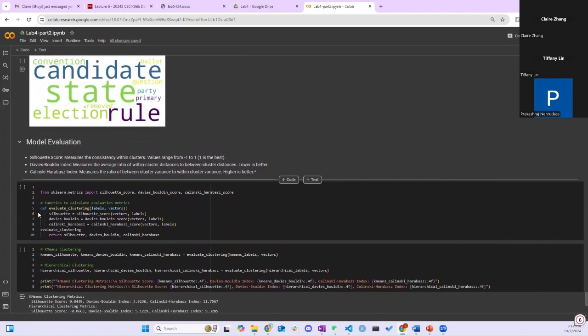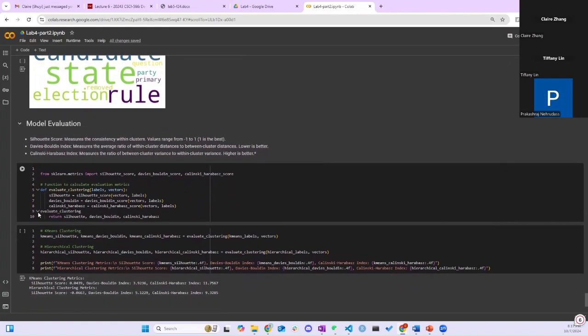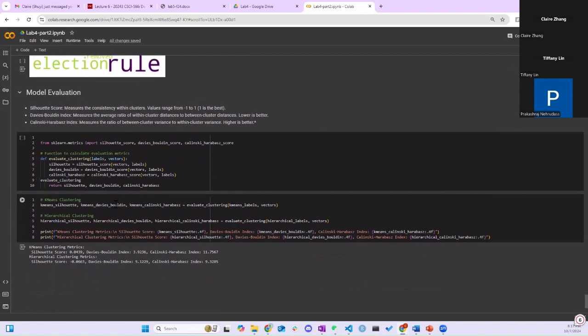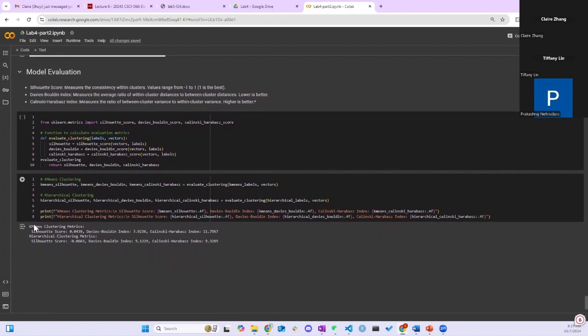Next, we did a model evaluation to see which clustering has a better performance. Here we can see that we decided to utilize the silhouette score, the Davies-Bouldin index, and the Calinski-Harabasz index. The silhouette score measures the consistency within the clusters, and ranges from -1 to 1, with 1 being the best.